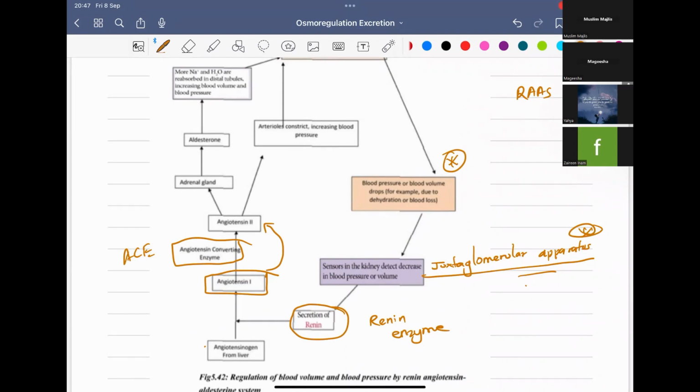Angiotensinogen is produced by the liver. This angiotensin 1 will be converted to angiotensin 2 by angiotensin converting enzyme.